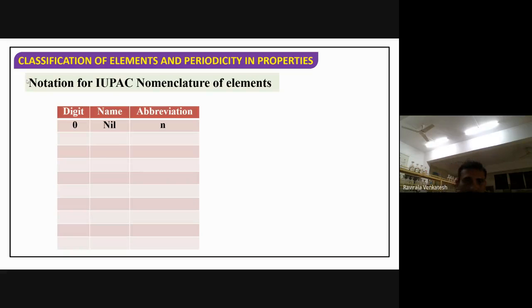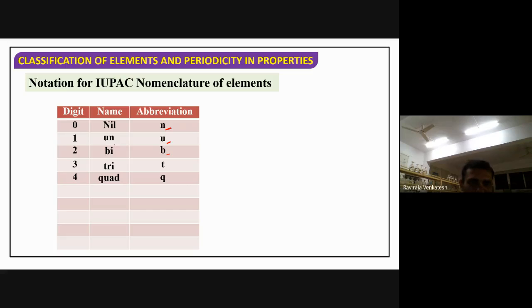Now for each digit we get a nomenclature. If you have the digit 0, the name you have to call is nil, N-I-L, and the abbreviation is small n. For 1, un, U. For 2, bi, B. First letter only we have to take. For 3, tri, T. For 4, quad. Don't take tetra. Why are they not taking tetra, you know? T already came, no? So that is the reason they took quad here. Quad means Q. First letter only we have to take here.